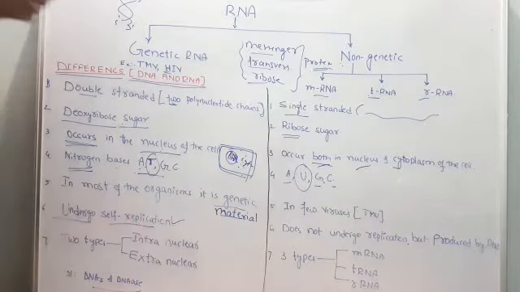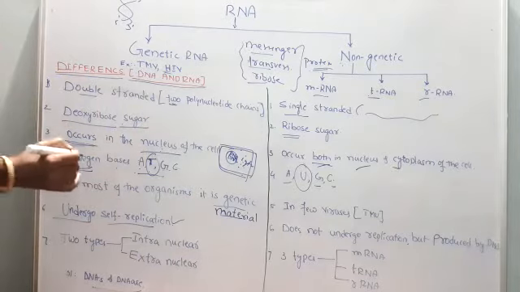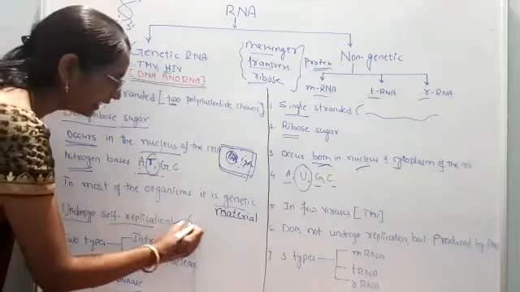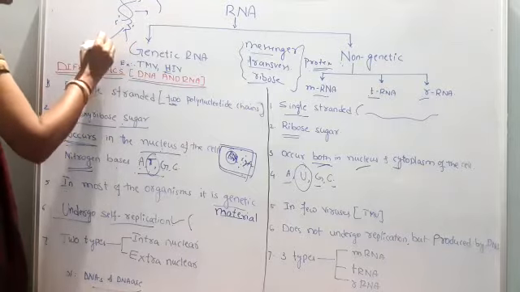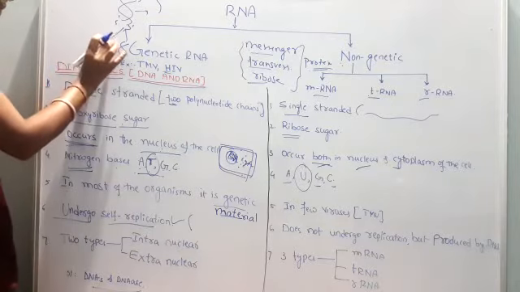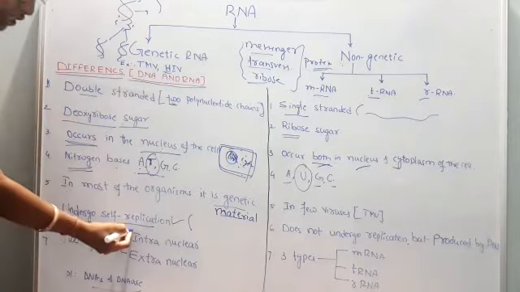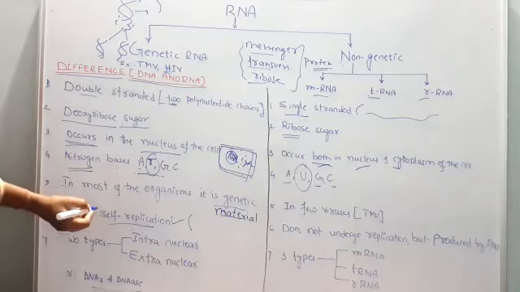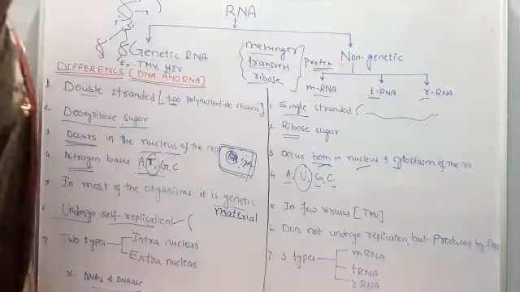So what is the meaning of replication? Replication means the DNA undergoes duplication. It makes an exact copy of itself. The parent DNA synthesizes its own copy, so daughter DNAs are produced from the parent DNA. This is self-replication. DNA can undergo self-replication, but RNA does not undergo self-replication.